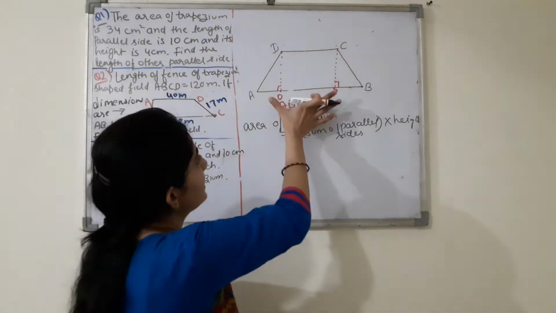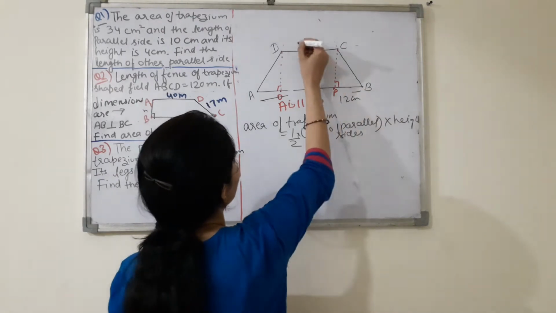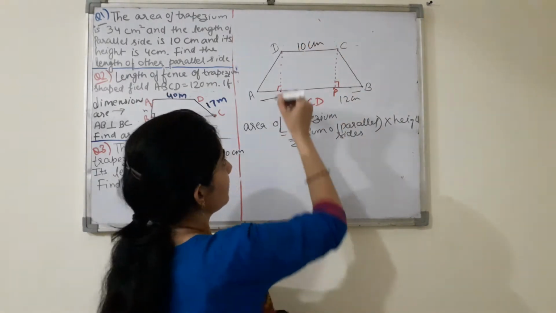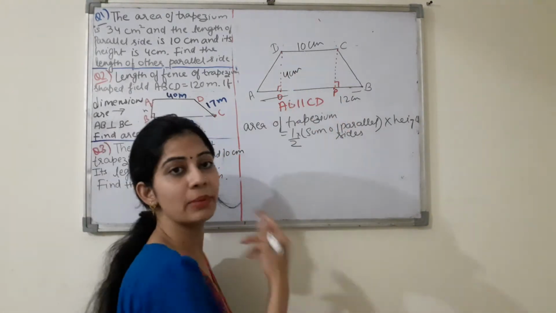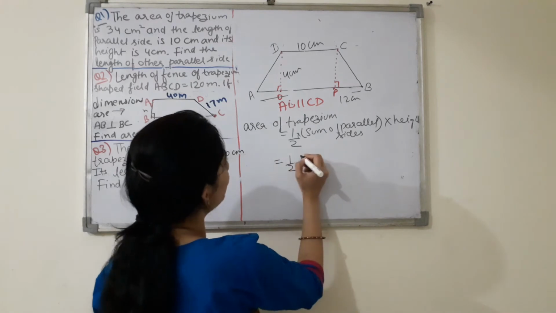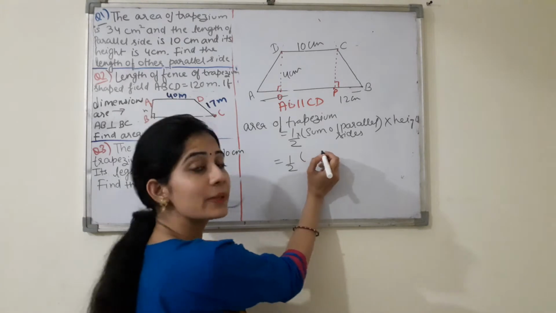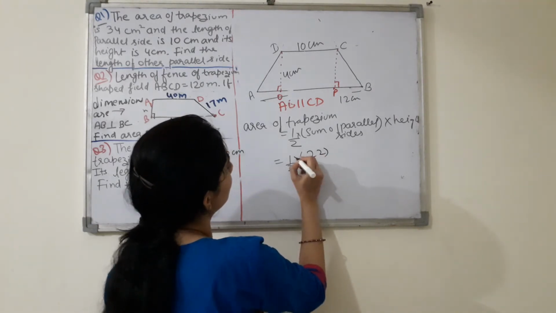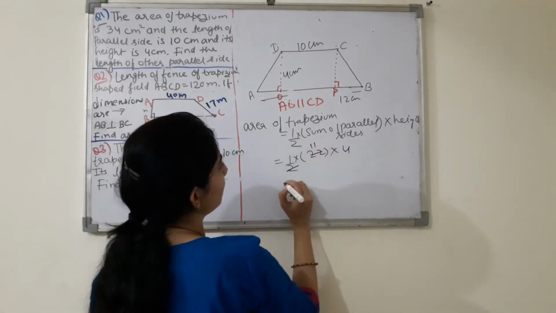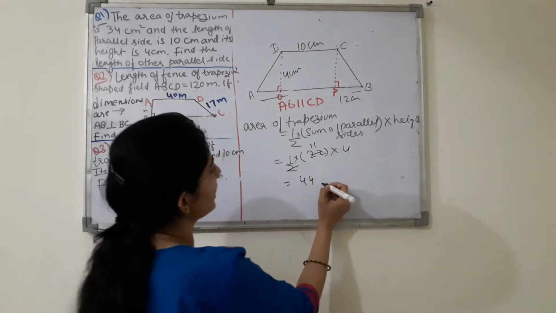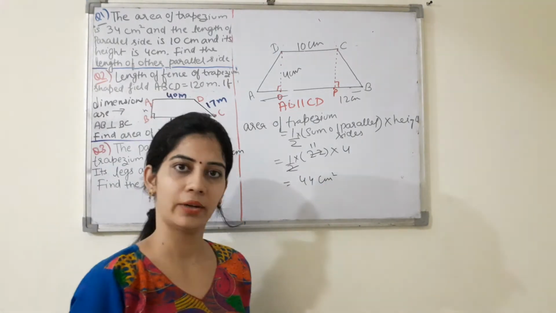So suppose this AB is given 12 centimeter, and this is 10 centimeter, and the height is given 4 centimeter. So what will be the area of this trapezium ABCD? It will be 1/2 sum of parallel sides. It means 12 plus 10, so 12 plus 10 is 22, multiplied with its height, that is 4. So you can simplify. It means 44 centimeters square will be the area of trapezium here, right?